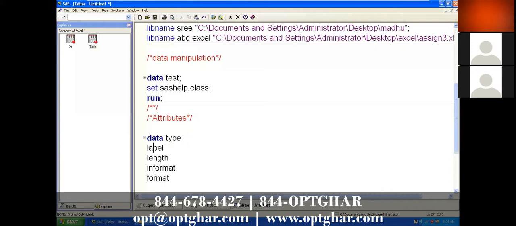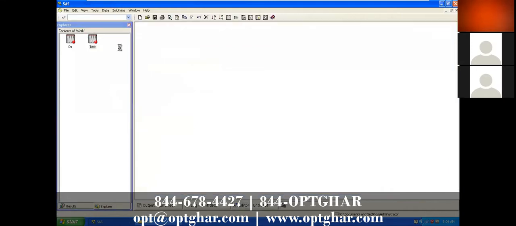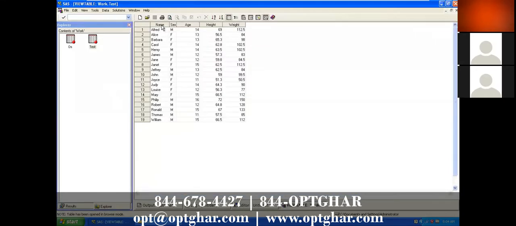And label. Suppose here I have one variable called name. Sometimes I'll give you only a shortcut name, like AE. AE term means adverse event term.